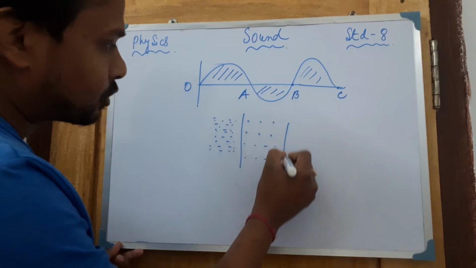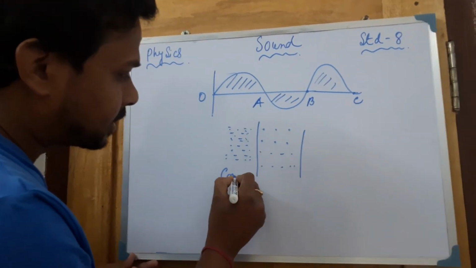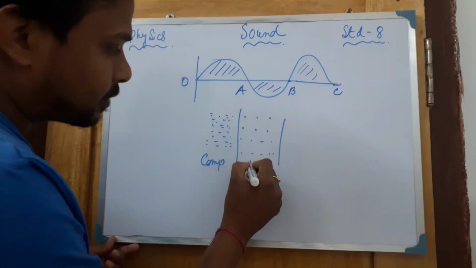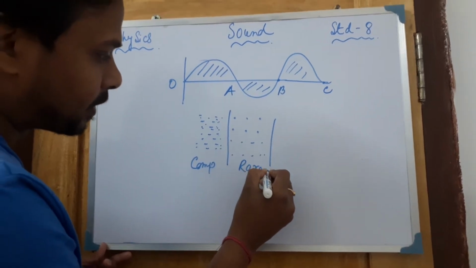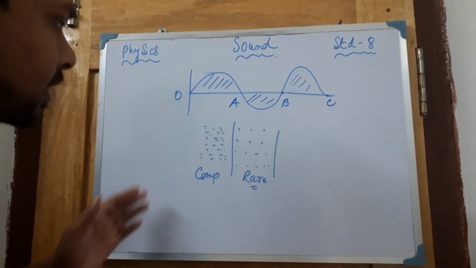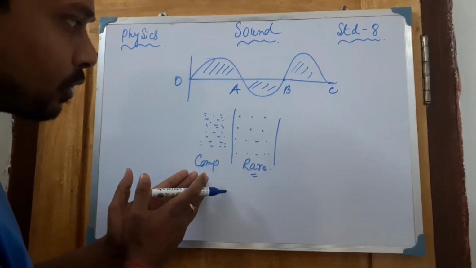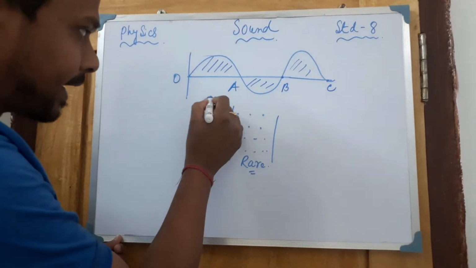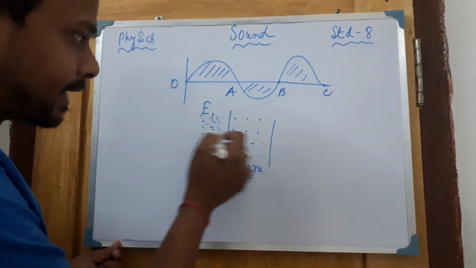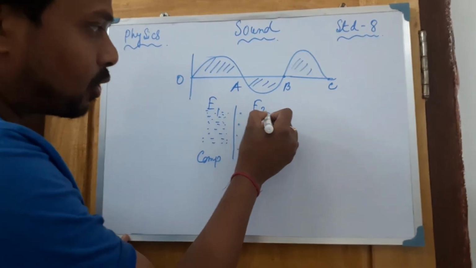This part we all know is the compression part, and this one is the rarefaction part. Compression means higher energy, and rarefaction has the lower energy.